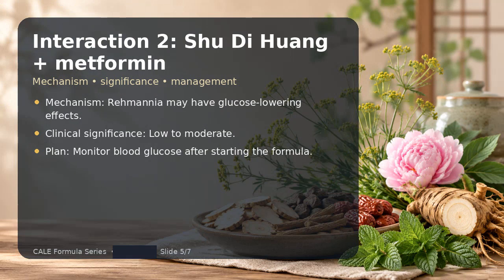Interaction 2 is Shu Dai Huang plus metformin. The mechanism is that Rhythmania may have glucose-lowering effects. The clinical significance is low to moderate. My management plan is monitor blood glucose after starting the formula.